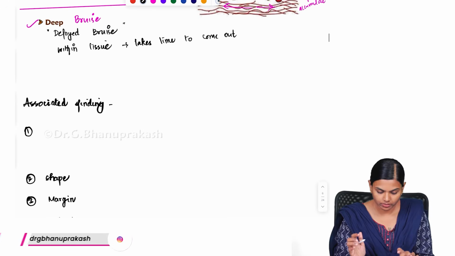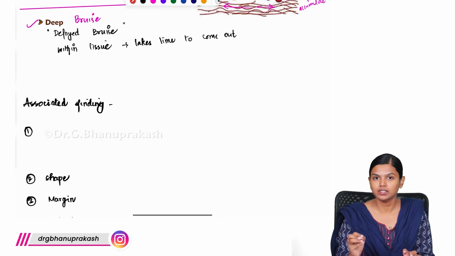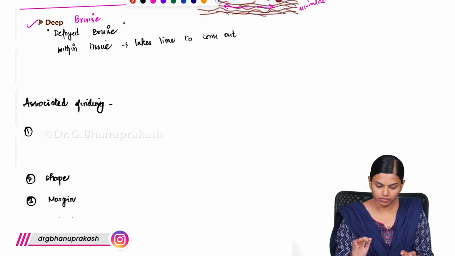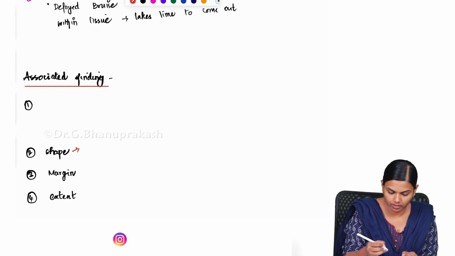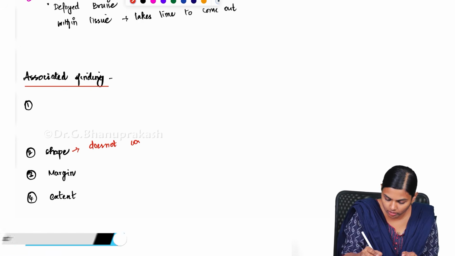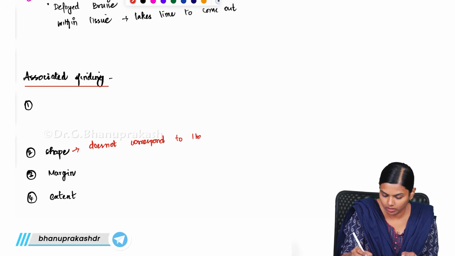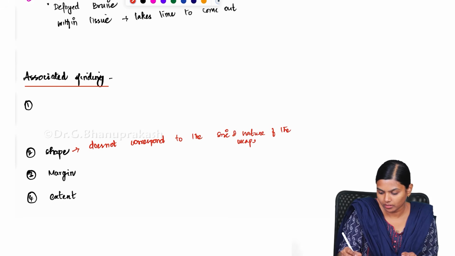Clear? Next, what are the associated findings that we normally see in these bruises? The first thing about a bruise is the shape, and the shape does not correspond to the size and nature of the weapon.